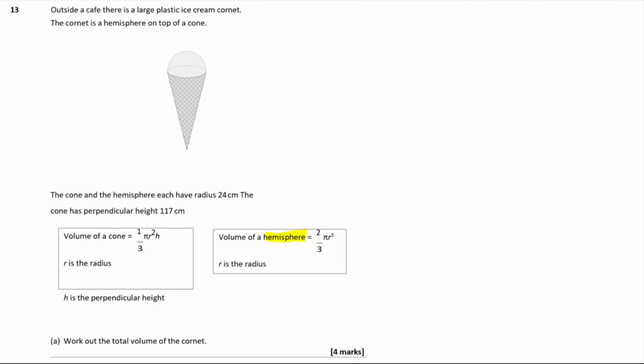Okay, so then the volume we're looking for is made up of two areas. We've got the volume of the hemisphere and the volume of the cone. So we need to work out those separately and then add them together. So the volume of the hemisphere first. The hemisphere formula is 2/3 of pi r cubed.